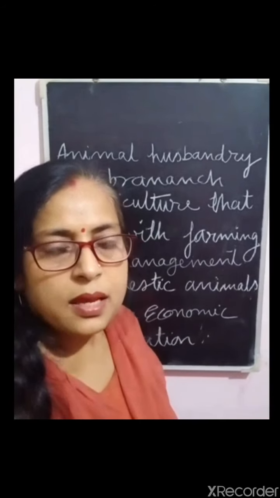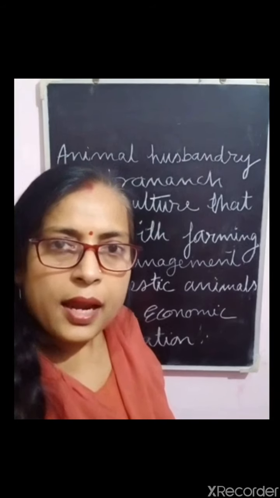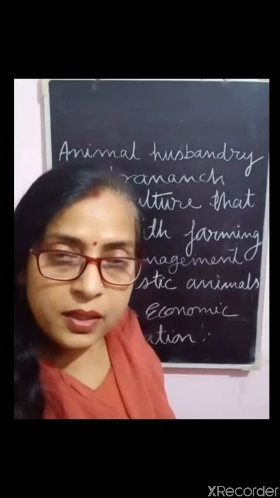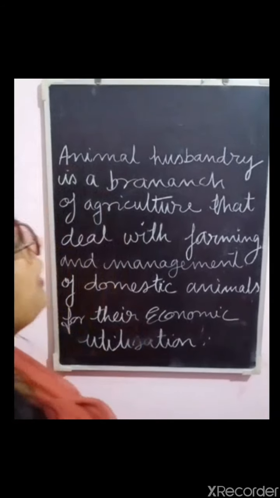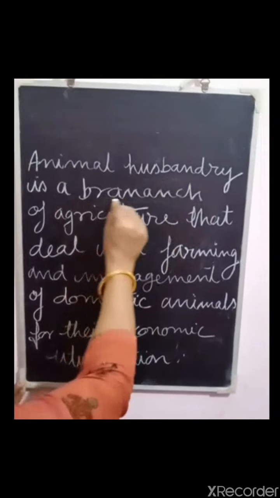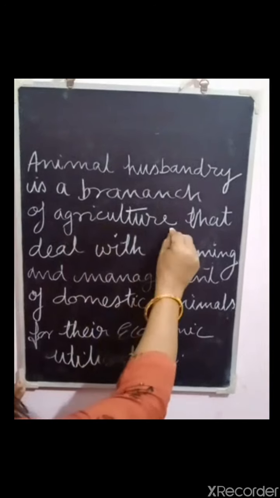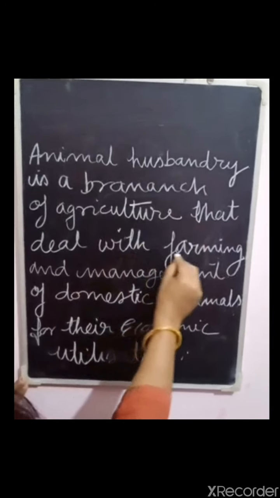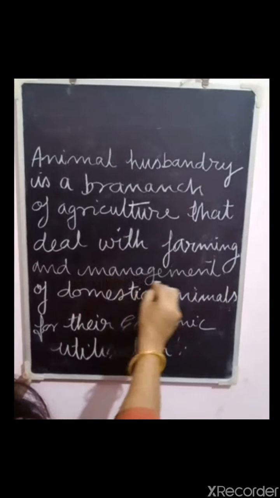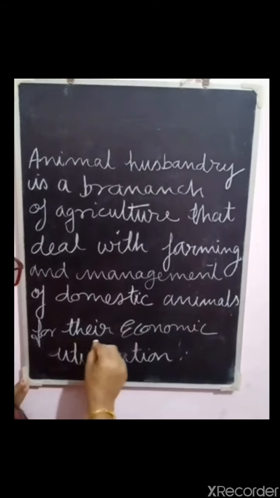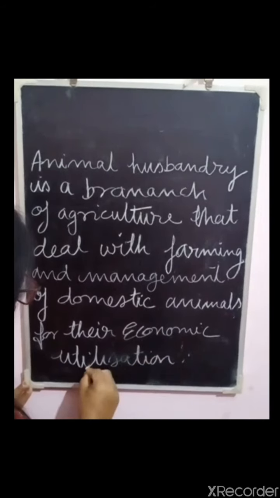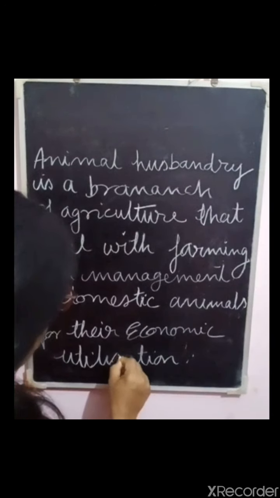Similarly, animals are reared at home or on a farm, and this branch is called animal husbandry. Animal husbandry is a branch of agriculture that deals with farming and management of domestic animals for their economic utilization.